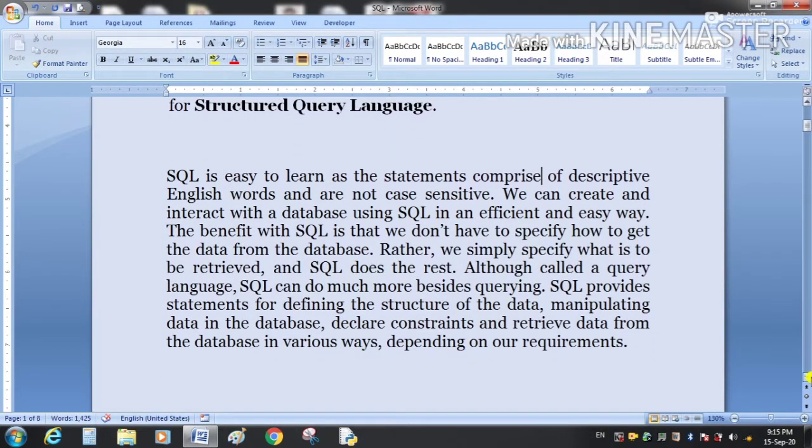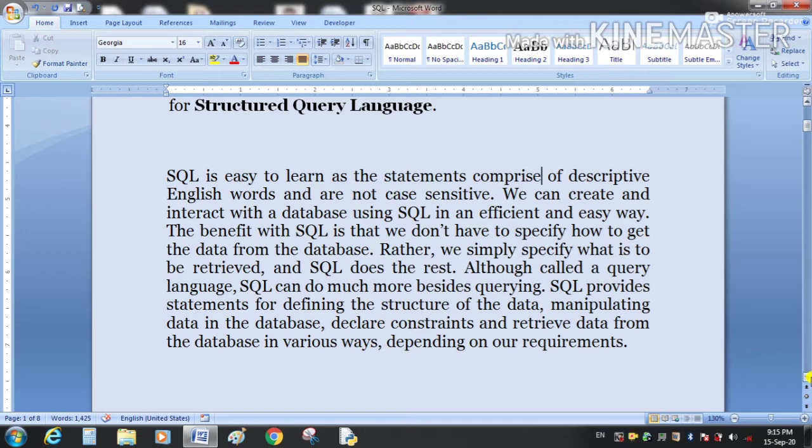SQL is very easy to learn as the statements contain English words, and those words are not case sensitive. It means the language does not differentiate between uppercase and lowercase letters.